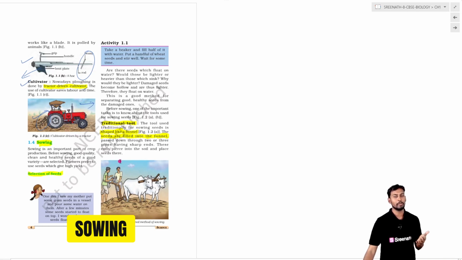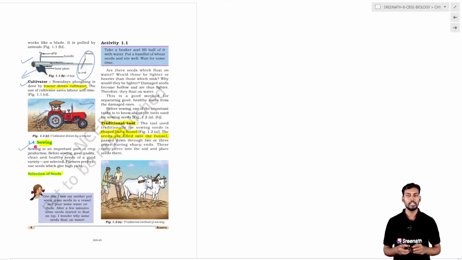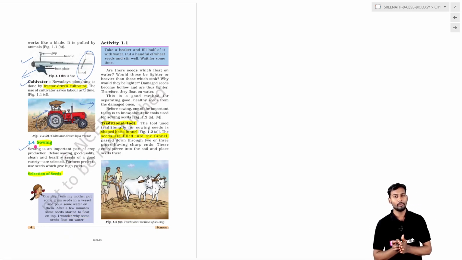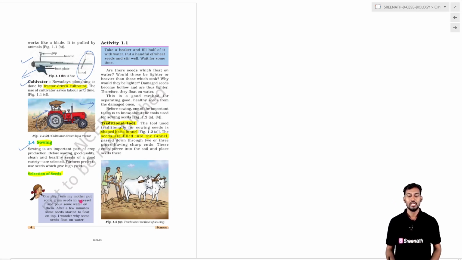And we will come to the next portion, that is the sowing. Sowing is the process where the cropping or the plantation exactly starts. It is where the plantation and the cropping will be started. So basically in sowing, generally the proper seeds are used, seeds which are very healthy, of good quality and clean.